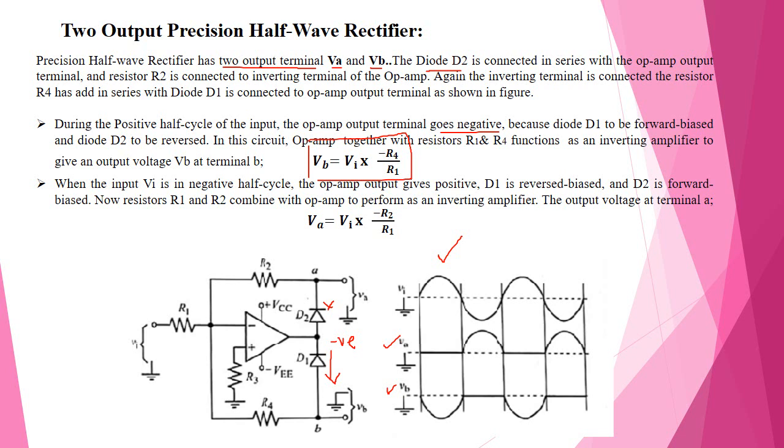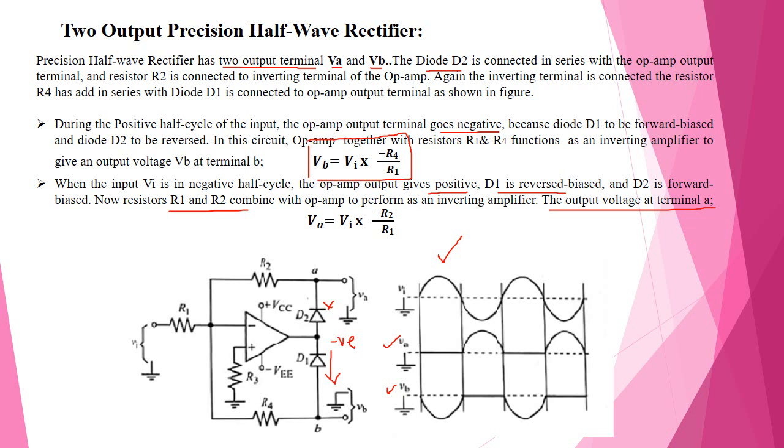Then diode D1 is reverse biased and D2 is forward biased. Now resistances R1 and R2 combined with the op amp perform as an inverting amplifier. Therefore, the output voltage at terminal A, that is VA, is equal to Vi.